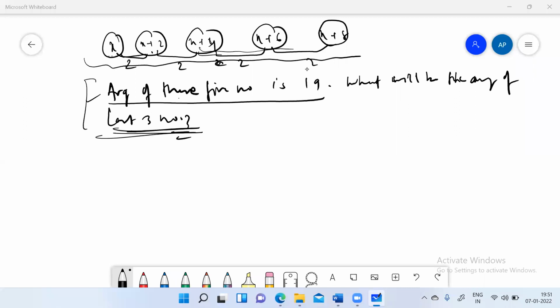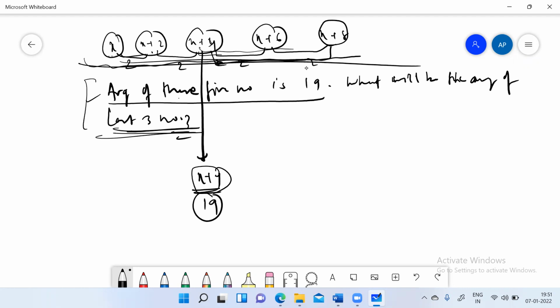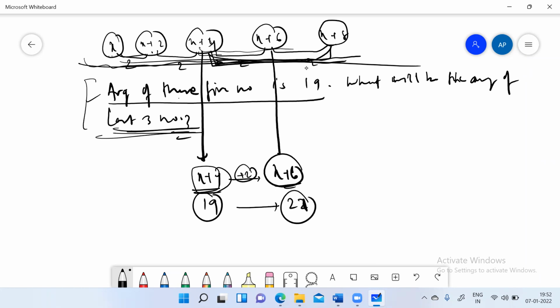Then what will be the average of this series? So you will say the mid value, x plus 4, is 19. So again, you don't have to find x here. Now you also know, since these 5 are in AP, the last 3 will also be in AP. And then the average of the last 3 will be this number, which is x plus 6. And the distance between these 2 numbers is 2, you also know. So x plus 6 will be 21. The answer of the question is 21 only.